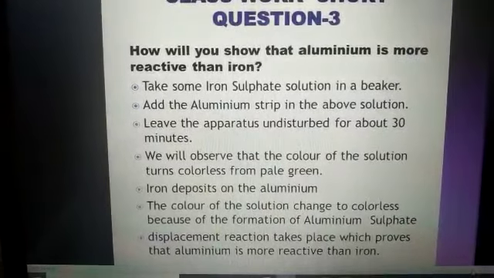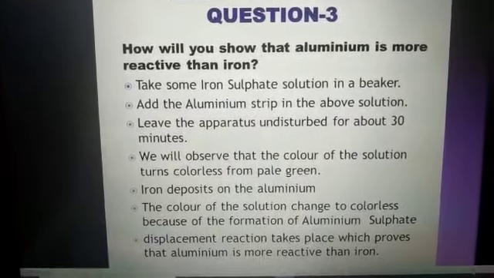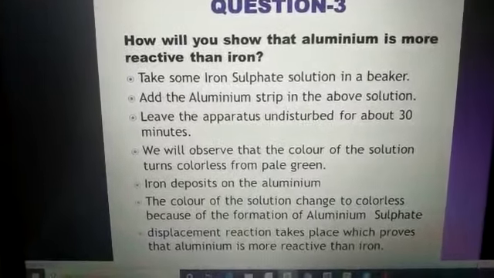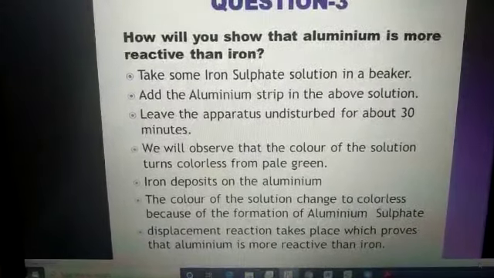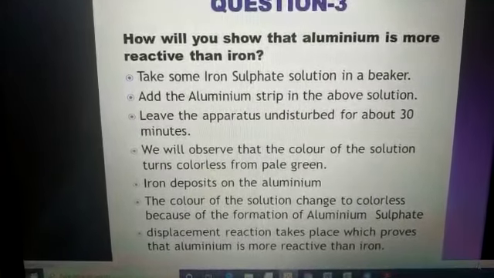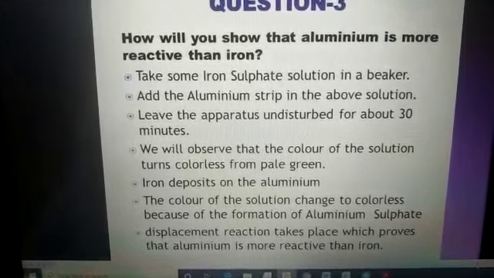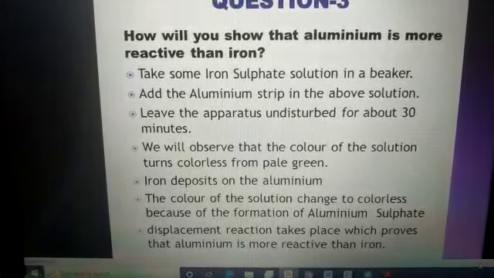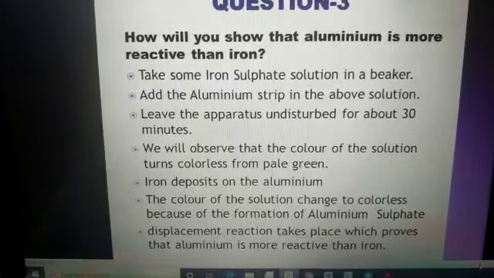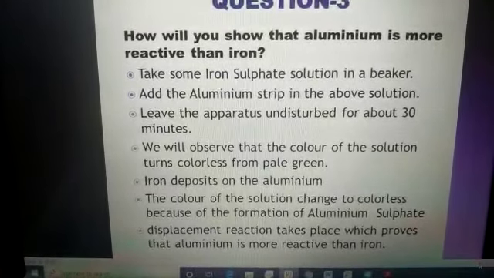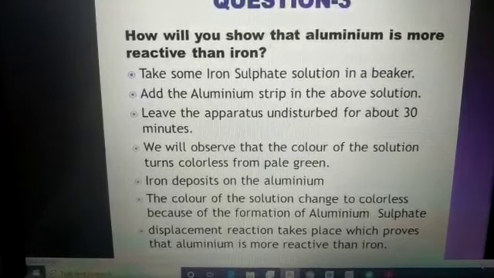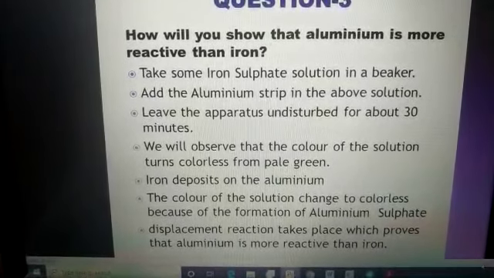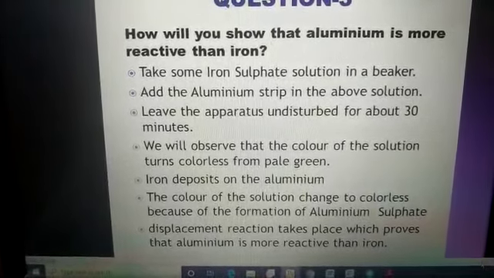Now, let us discuss this answer. See students, as you all know, we can easily identify the reactivity, which one is more reactive, by performing a displacement reaction. In a displacement reaction, always the highly reactive metal displaces the less reactive metal.